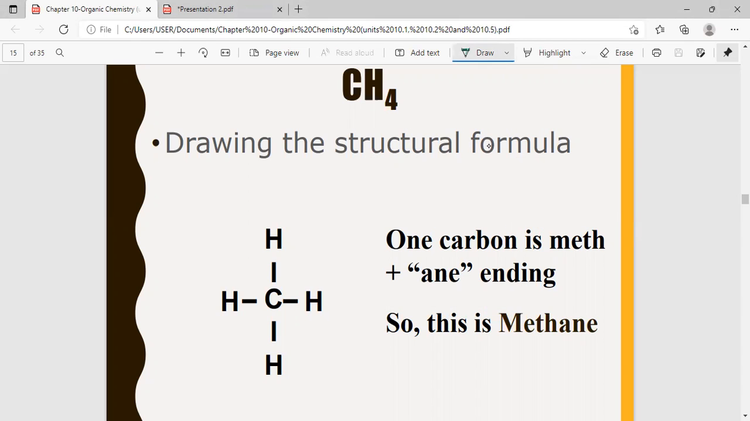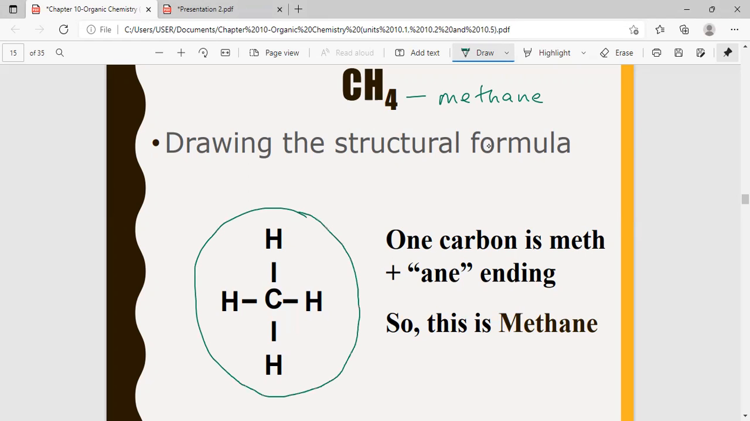Now, the first alkane is methane. We know that methane has only one carbon atom, and carbon atoms form 4 bonds. So this is the structure for methane. You can see that one carbon atom is joined to 4 hydrogen atoms by single bonds. So this is the structure of methane.